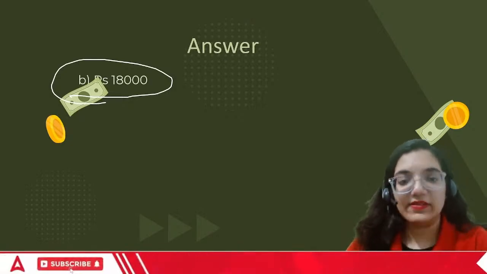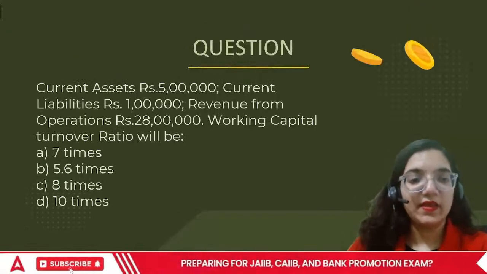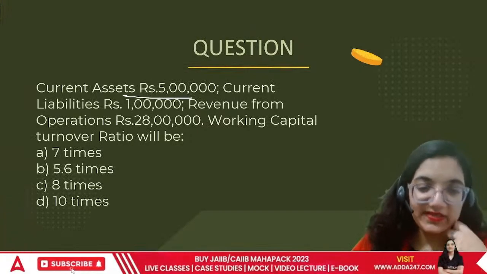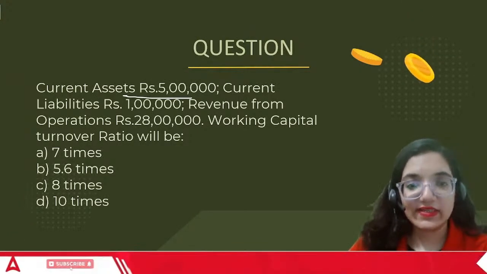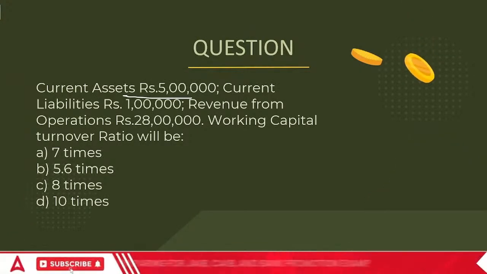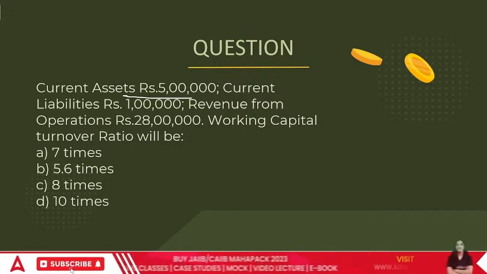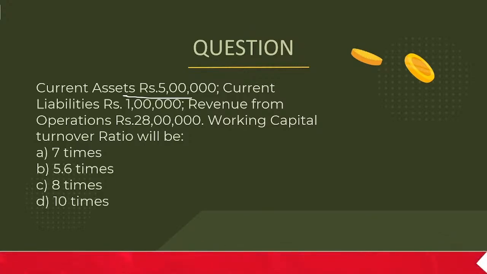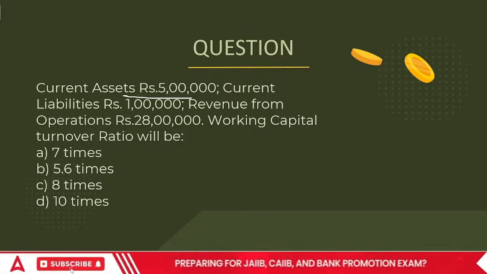Okay, now let's move on to the next point. We are given current assets of rupees 5 lakh, current liabilities, as well as revenue from operations. That is, our sales is also given to us. And they are asking about the working capital turnover ratio.